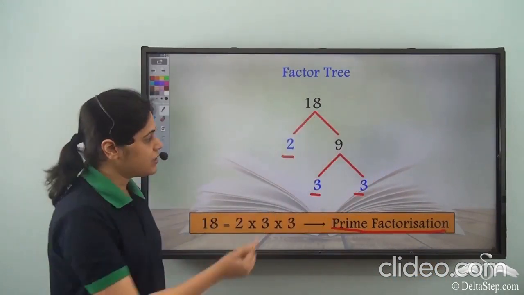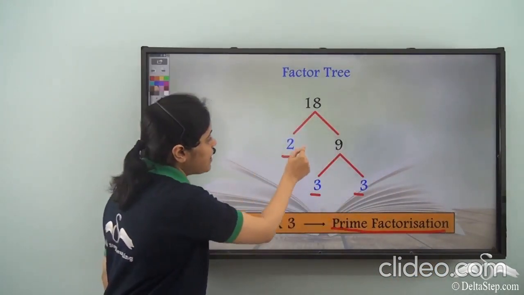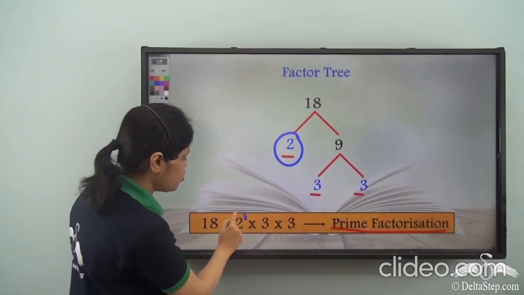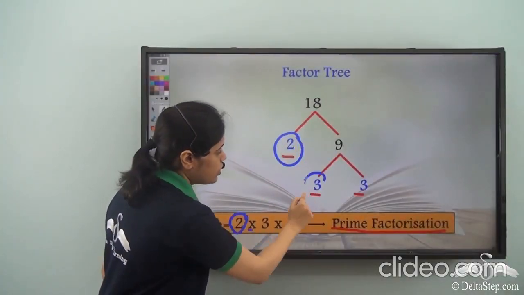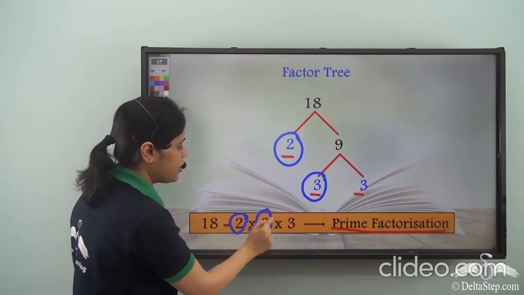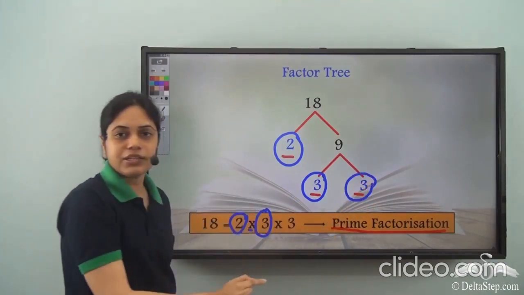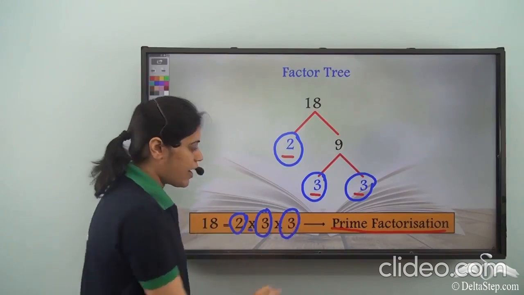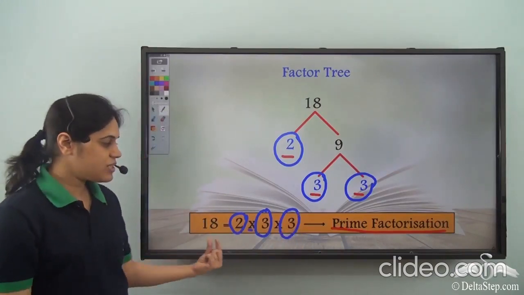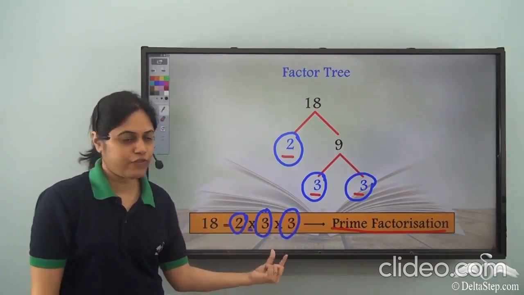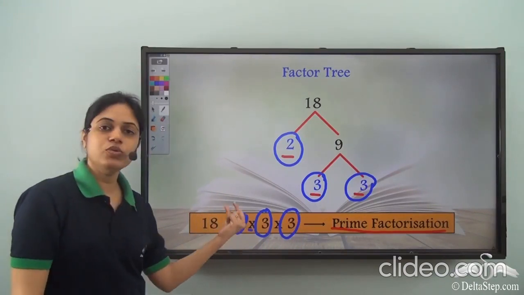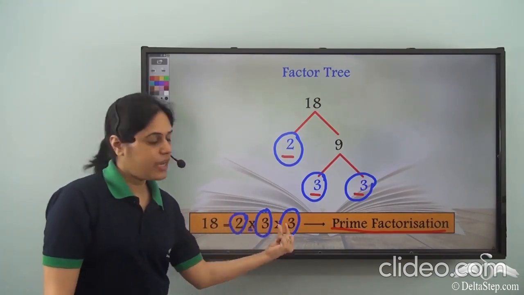So this is the prime factorization of 18. How can I write it? Take this prime number 2, into 3, into another 3. So 18 is equal to 2 into 3 into 3.